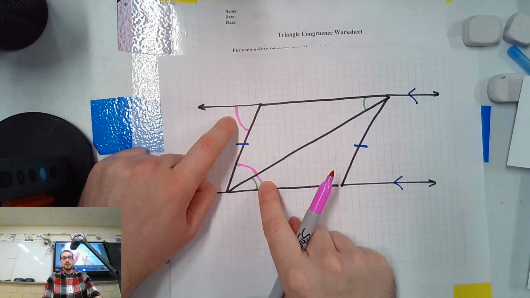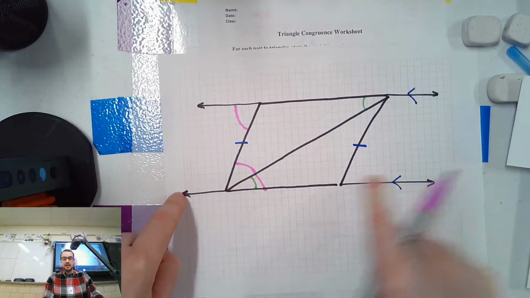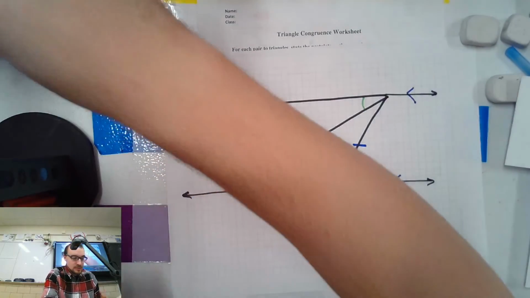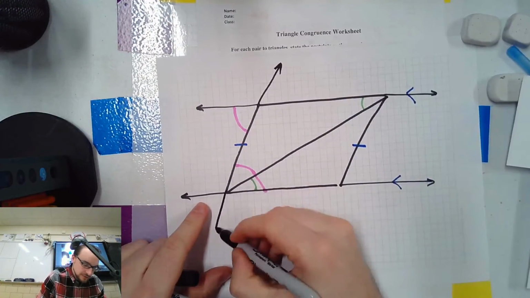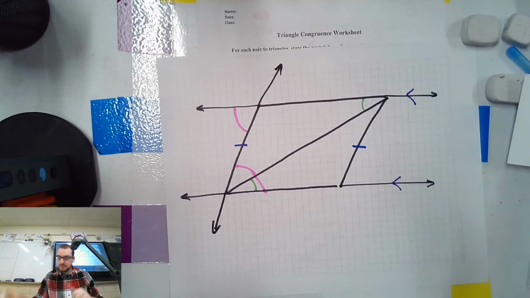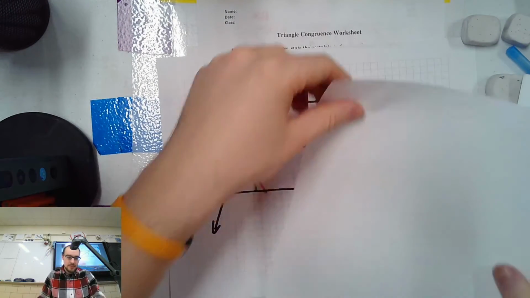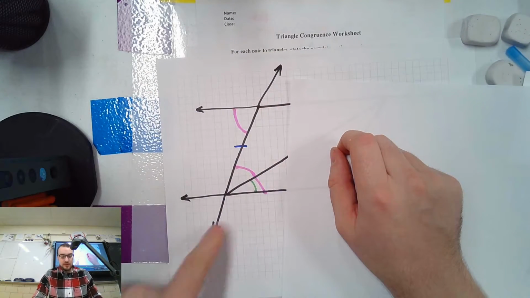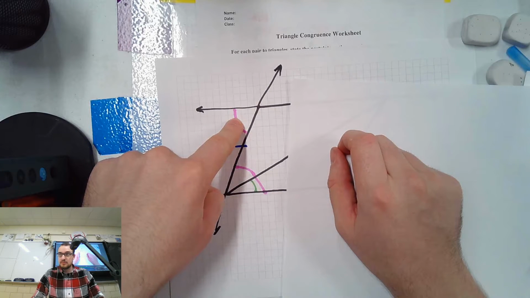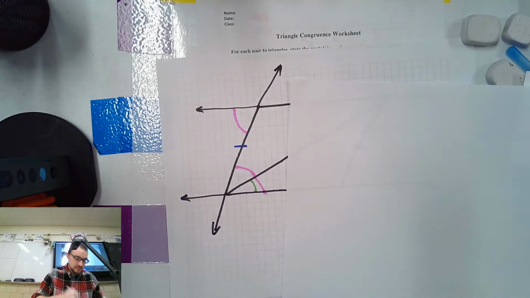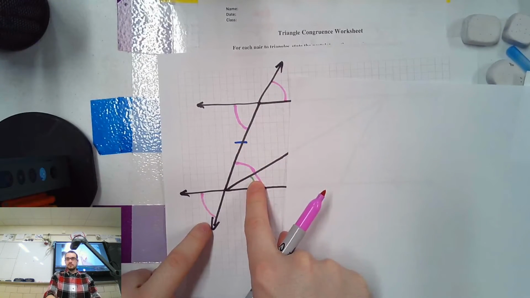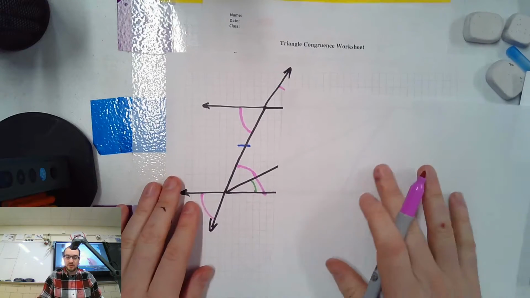You guys remember alternate interior angles? They're on the inside of the parallels and on opposite sides of the transversal. So we have two parallel lines cut by a transversal. Here's our transversal. Let me cover stuff up. These lines are parallel. There's our transversal, alternate interior angles. Right? Corresponding angles, you do it that way as well. Are you seeing that these angles are congruent? Okay, it's weird because that line's kind of cutting it, but that's okay.